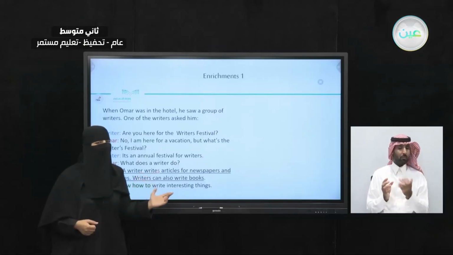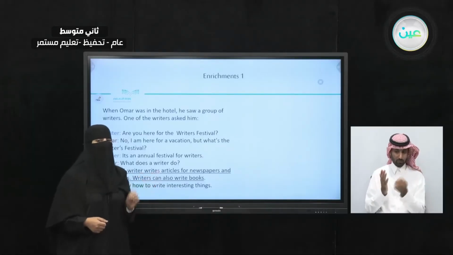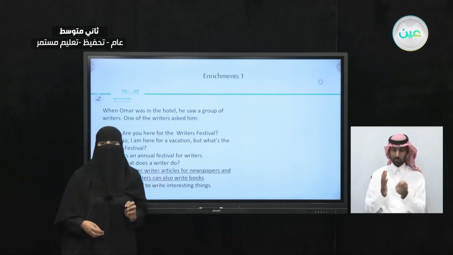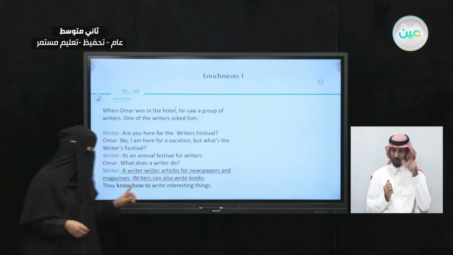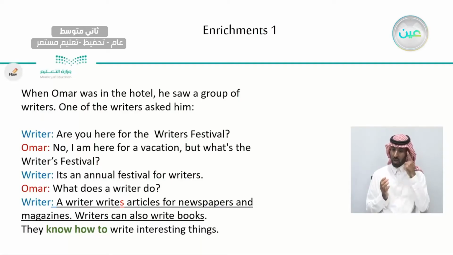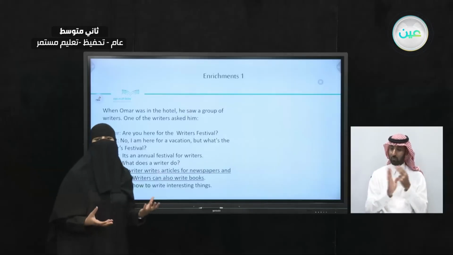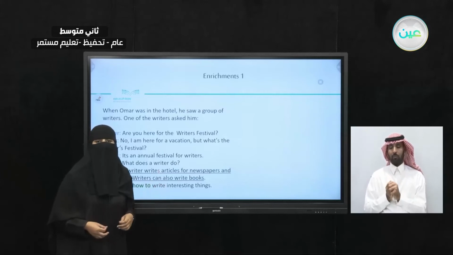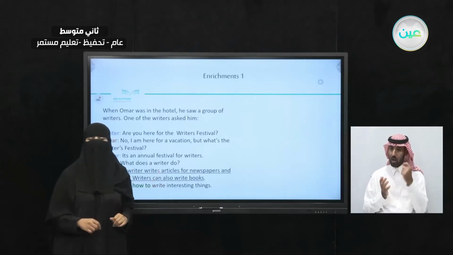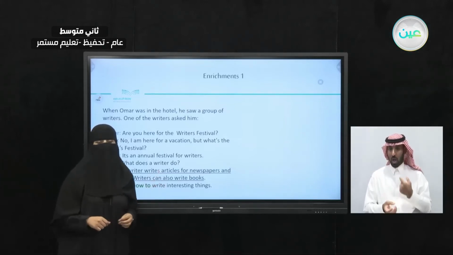What is the skill that they have? What is this special skill that the writers have here? They know how to write interesting things. Now, do you remember when we talked about know how to? Know how to say a name of a skill. I know how to cook. This is a skill that I can do.